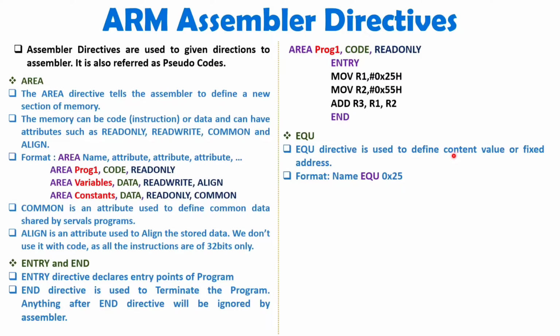EQU directive is used to define constant value or fixed address. For example, the format is name, then EQU, then whatever data that you want to represent, that you can write over here. So here the 25 hex data that I have mentioned is constant, and that will be named as name. If you write P over here, then P will have this constant data, right? So EQU is used to define constant value or fixed address.